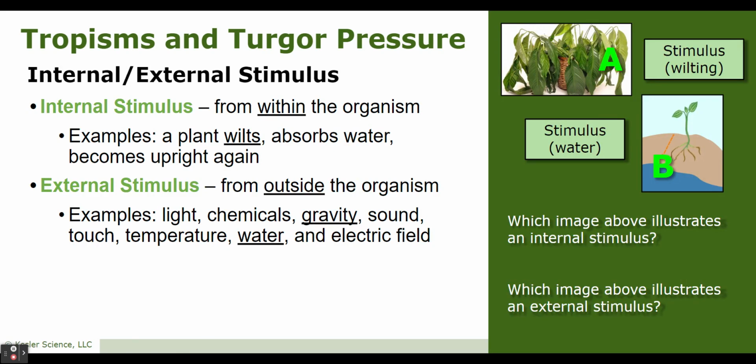Internal versus external stimulus. An internal stimulus comes from within or inside the organism. An example would be a plant wilting, absorbing water, and then becoming upright again. If you look at the little pictures, A shows my wilted plant. That's the stimulus. I give them water, that's another stimulus, and we would then get a nice upright plant.